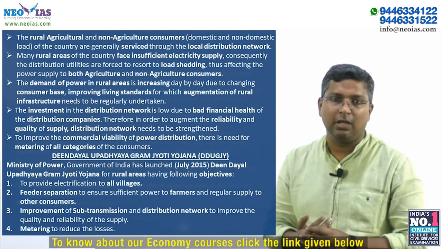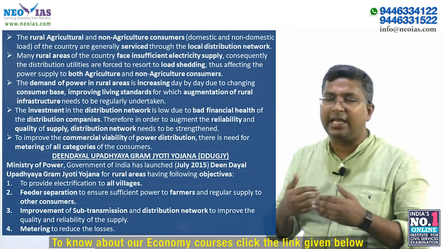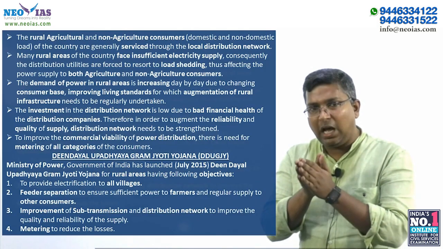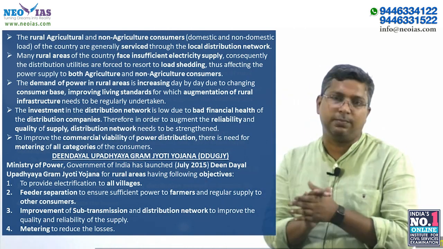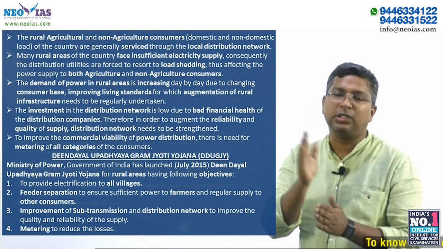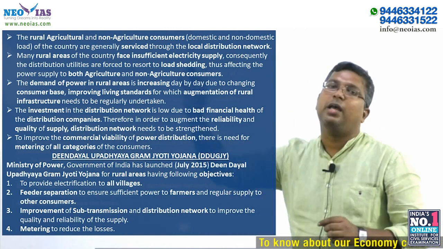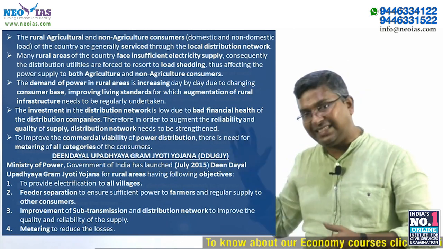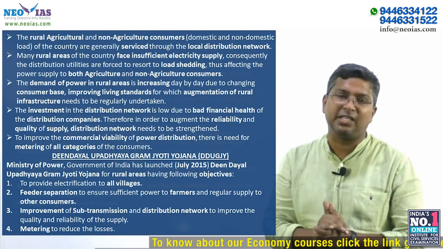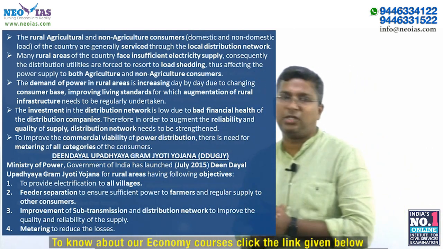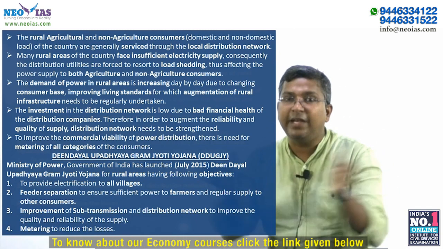Because of that, the power distribution companies go for load shedding. The main reason is that the supply network for both the domestic consumer and the agricultural consumer is the same network. So one of the objectives of this scheme is the separation of feeders. You need to understand what we mean by feeder separation.